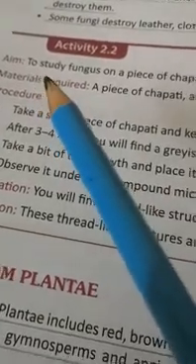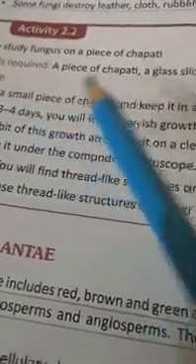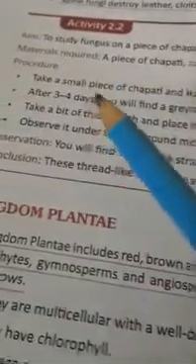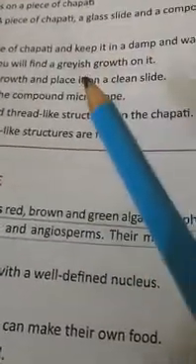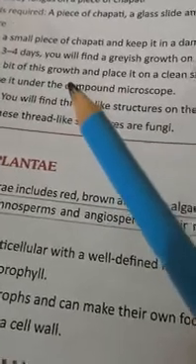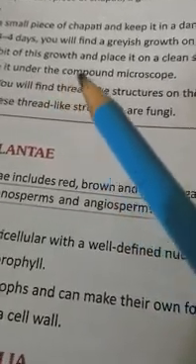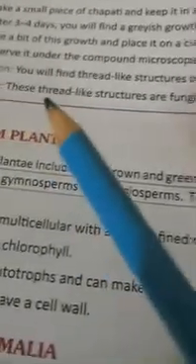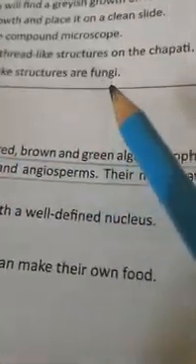Activity 2.2. To study fungus on a piece of chapati. For that we need a piece of chapati, glass slide and compound microscope. We will take a small piece of chapati and keep it in a damp and warm place for 3 to 4 days. After that we find grayish growth on it. We take a bit of this growth and place it on a clean slide and observe it under the microscope. What we find is there are thread-like structures on the chapati. These structures are fungi. You can do this in the lab also, but we have to be very careful because these are fungi.